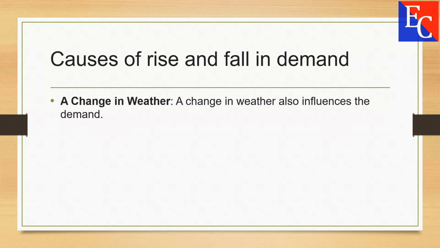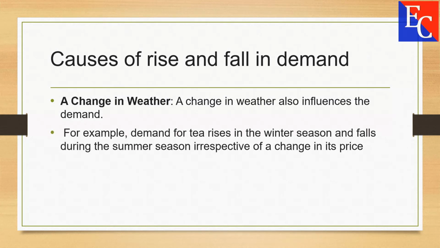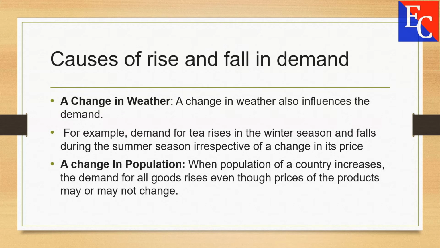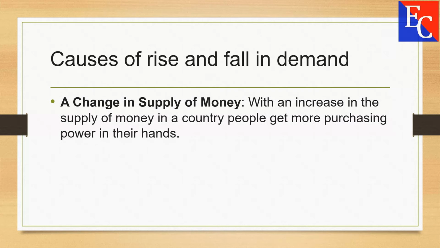A change in weather. A change in weather also influences the demand. For example, demand for tea rises in winter season and falls during summer season, irrespective of a change in its price. A change in population. When population of a country increases, demand for all goods rises even though prices of the product may or may not change.